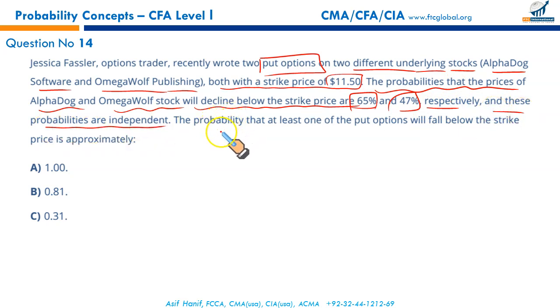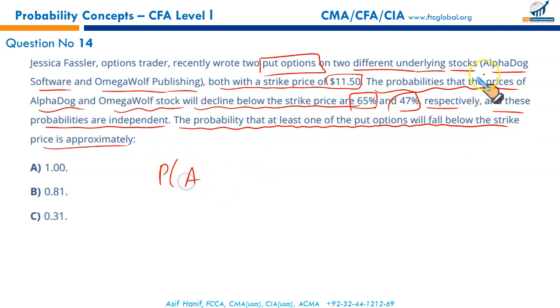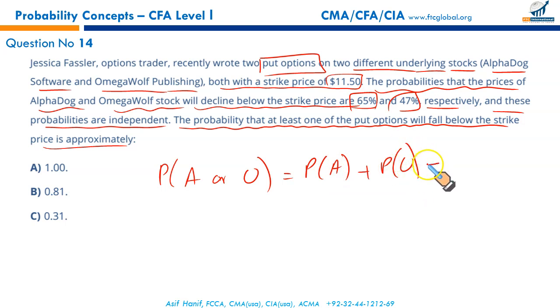The probability that at least one of the put options will fall below the strike price is approximately. We are talking about one of these. It means either Alpha Dog or Omega stock will fall. So since it's OR, it's going to be probability of Alpha falling plus probability of Omega falling minus probability of Alpha intersects Omega. Right? They both might fall.